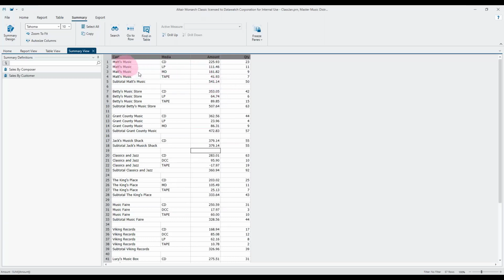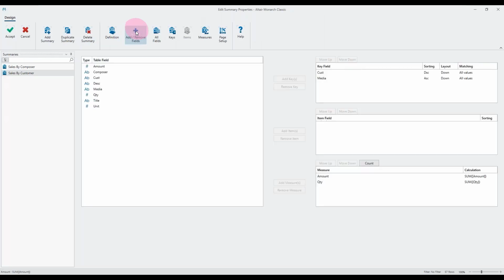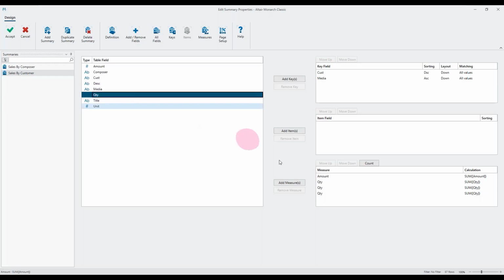So that's a different way of looking at the data. We can also do different calculations. By default, we've done the sum, but you can change that if you want to. So again, let me pop into the summary definition. This time, add remove fields. And I'll add quantity another couple of times. So as I double click, it pops down into the measure here. So at the moment, we've got three columns all doing exactly the same thing. So we'll leave the sum quantity there.